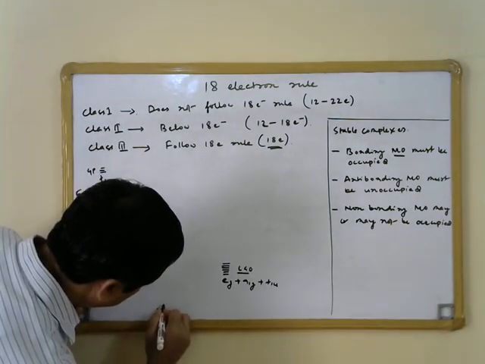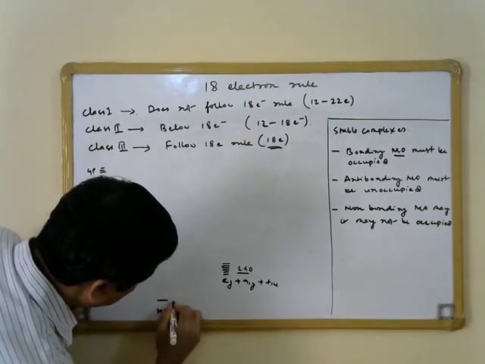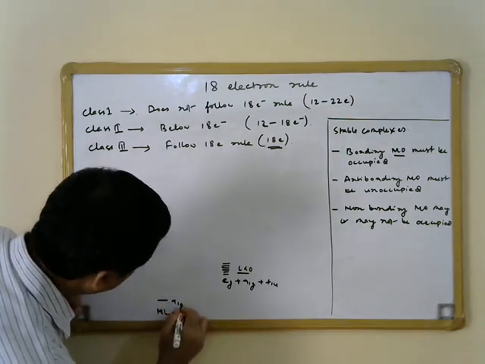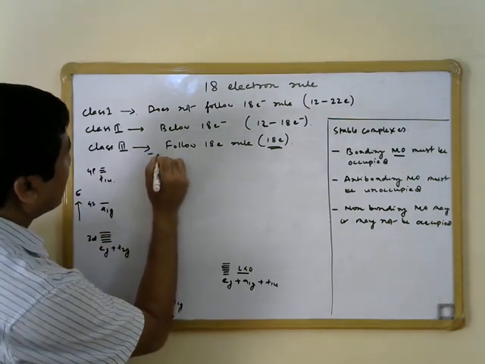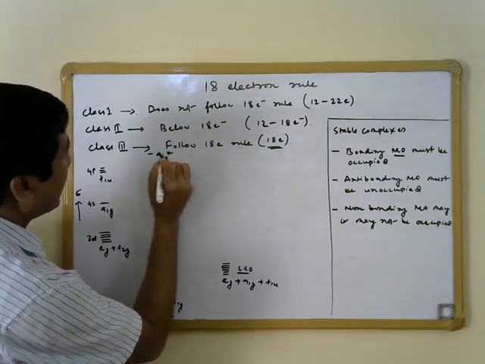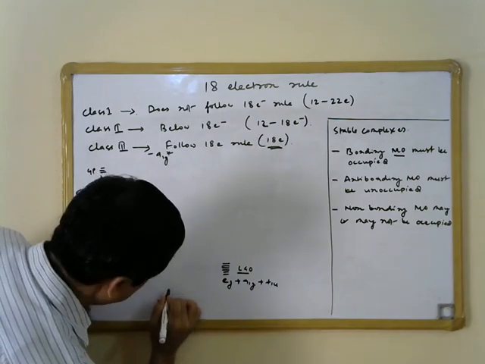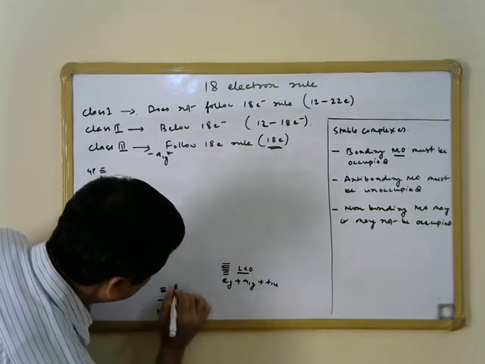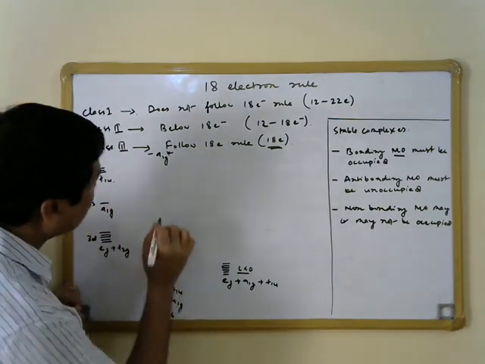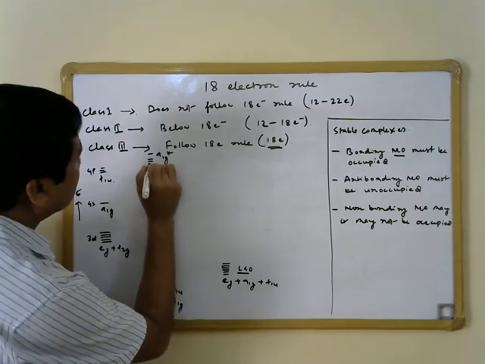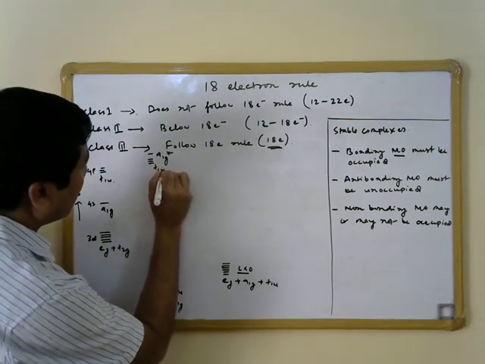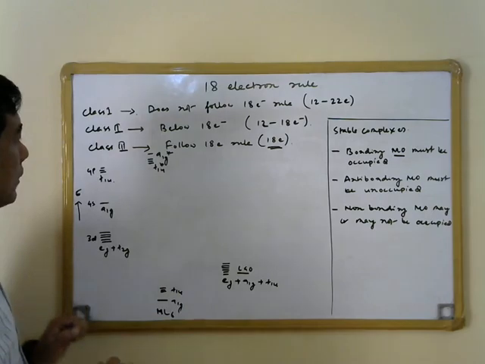So then we have A1G bonding and A1G star antibonding. We also have T1U bonding, and then we have T1U antibonding here.